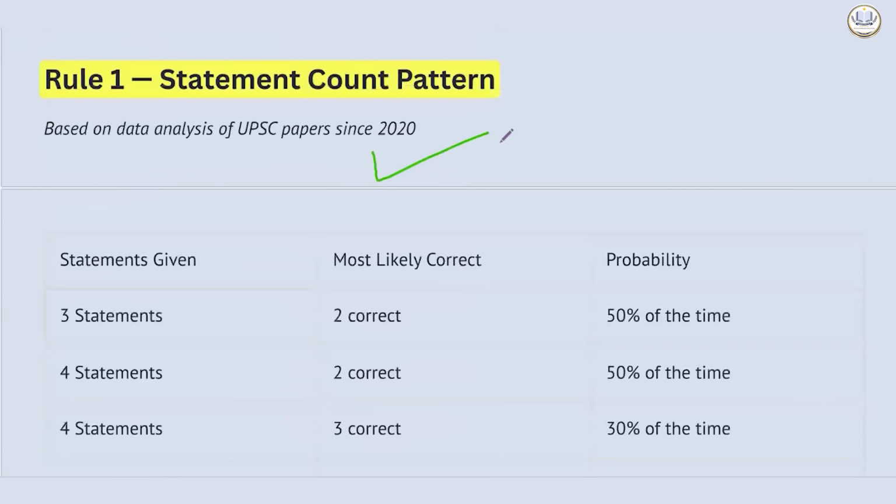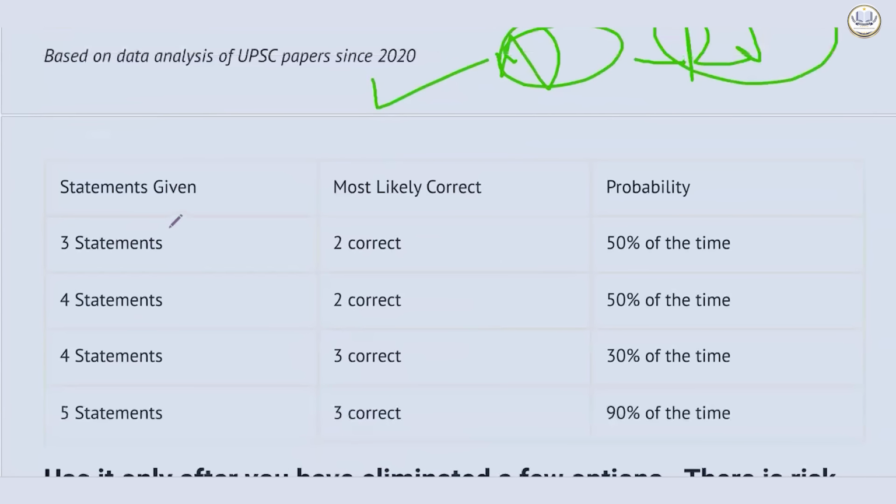Rule 1 is based on the data analysis of past 5-year questions. If there is a 3-statement based question, the probability of 2 being correct is 50% of the time based on the last 5-year questions. If there are 4 statements, the probability of 2 being correct also has a probability of 50%. And if there are 4 statements, 3 statements being correct has the probability of 30%. And if there are 5 statements, 3 being correct, the probability is 90% of the time because UPSC had asked less number of questions with 5 statements.